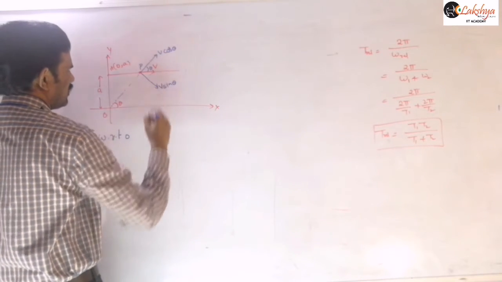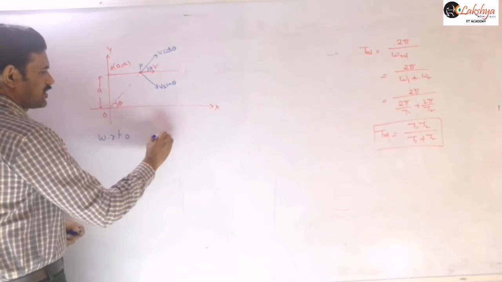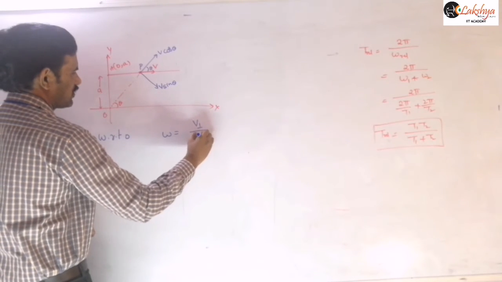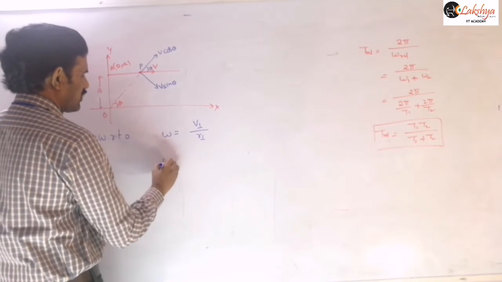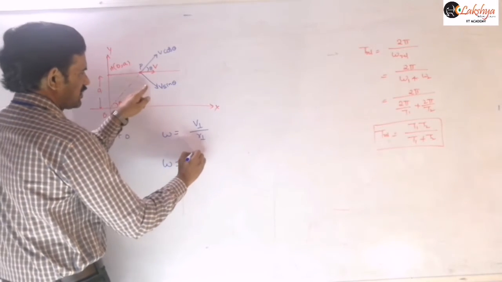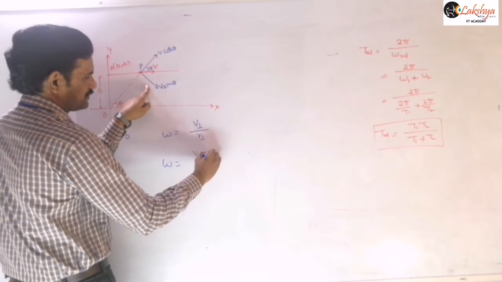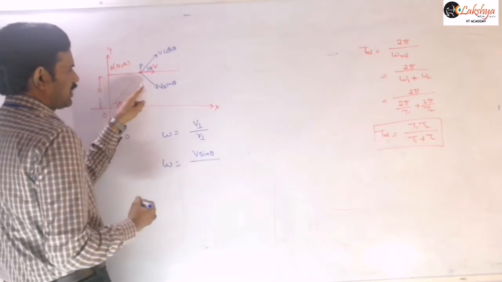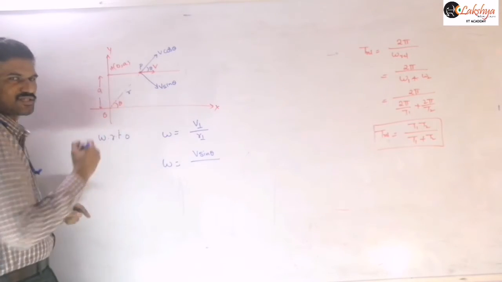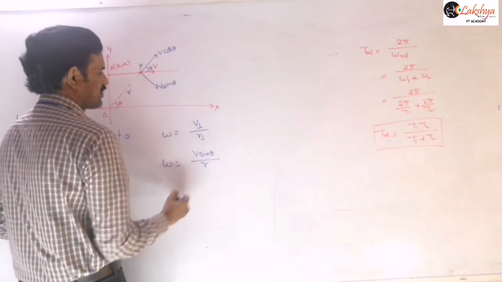Now omega is nothing but V perpendicular by R perpendicular, so this is our formula. V perpendicular is V sin theta, divided by the perpendicular distance, which I am taking as R.